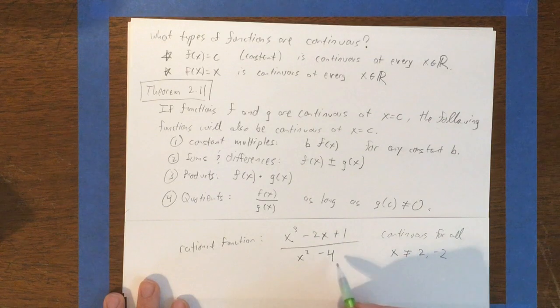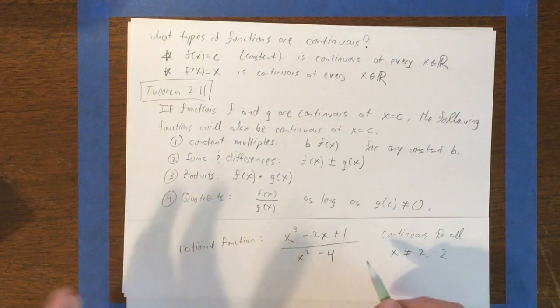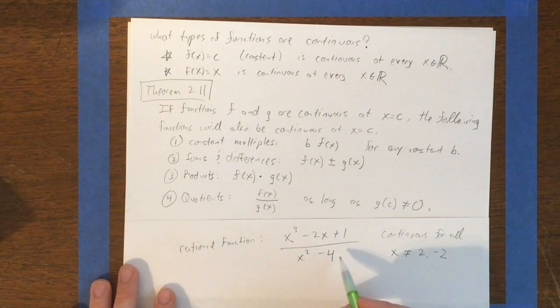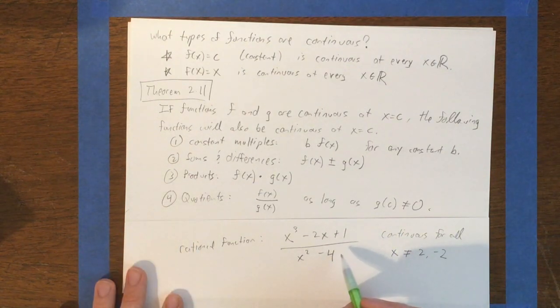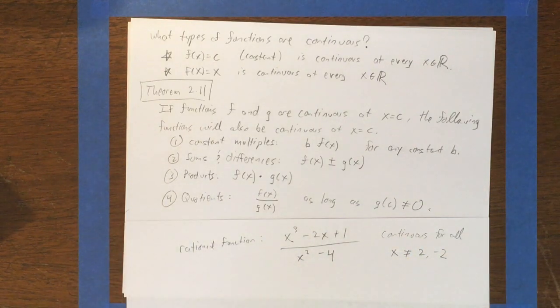Those would be values where something else might be going on. In fact, what's going on usually is a discontinuity, usually an infinite discontinuity at those roots, unless one of those roots happens to also be a root of the numerator, in which case you might end up with a hole. You may remember learning about vertical asymptotes versus holes in college algebra. That hole would give you a discontinuity as well, except it would be removable instead of infinite.